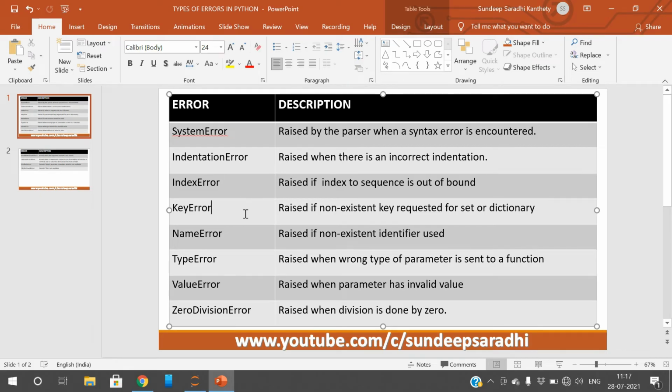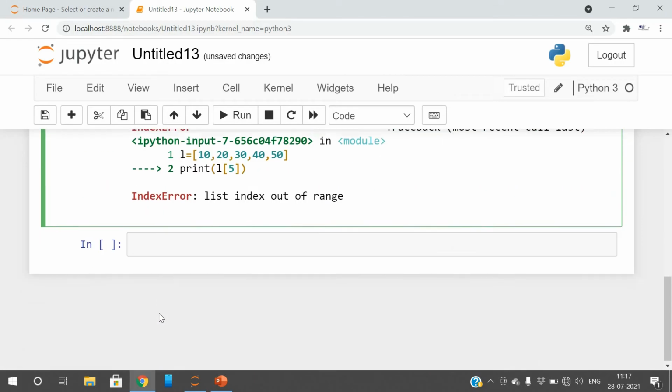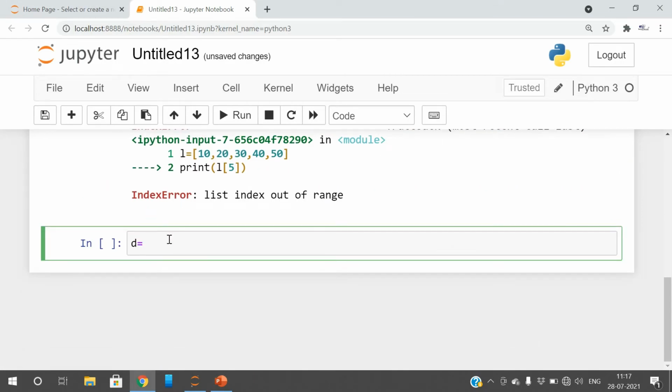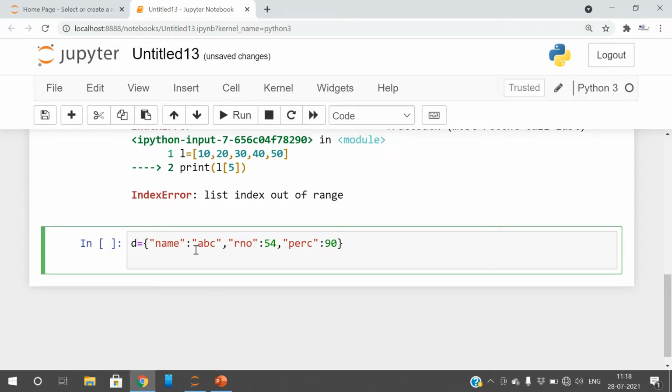And the next one is a key error. A key error is raised if a non-existent key is requested from a dictionary. So let us take a dictionary. I'll take name as a key, followed by the value, some ABC, then roll number with 54, and percentage with 90. Here we have only 3 key-value pairs: name, roll number, and percentage. And we have to access the elements with the help of the key itself.